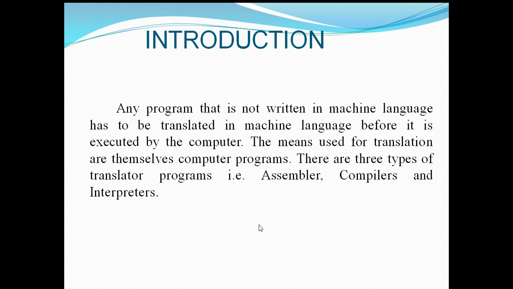Any program that is not written in machine language, that is zeros and ones, will not be understood by the machine. If they are not written in zeros and ones, they need to be translated into machine language, converted into zeros and ones, before being executed by the computer. The means used for translation are themselves computer programs. The different computer programs developed for this are translator programs, like assemblers, compilers, and interpreters.